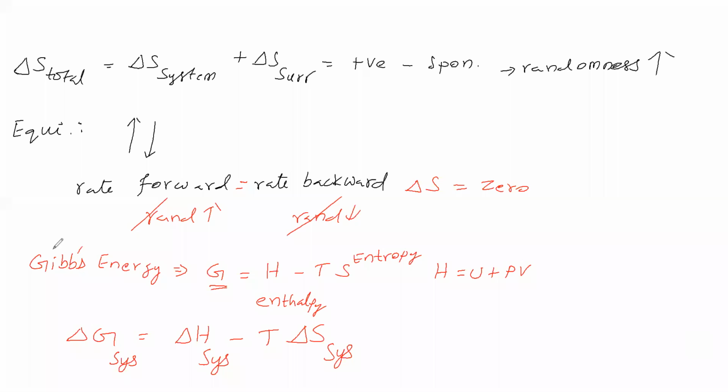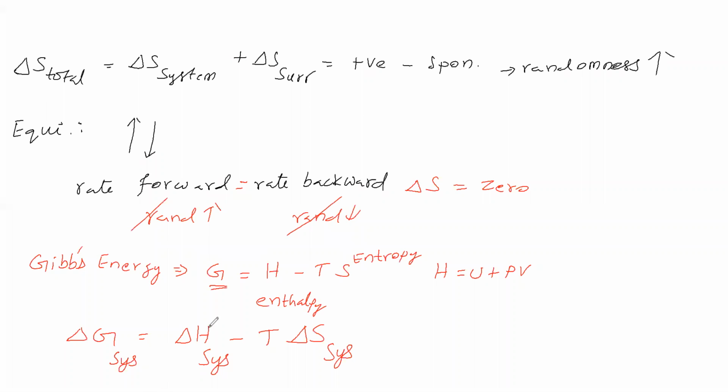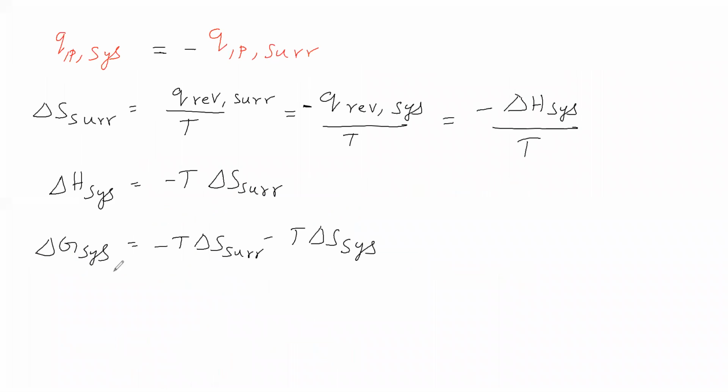So we will write delta G system is equal to minus T delta S surrounding minus T delta S system. We have substituted delta H system here, therefore we are getting delta G system equal to minus T delta S surrounding minus T delta S system. Like this we got.